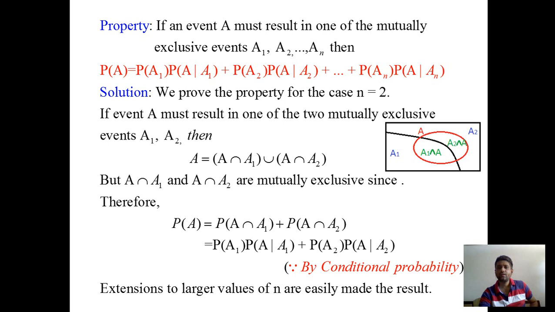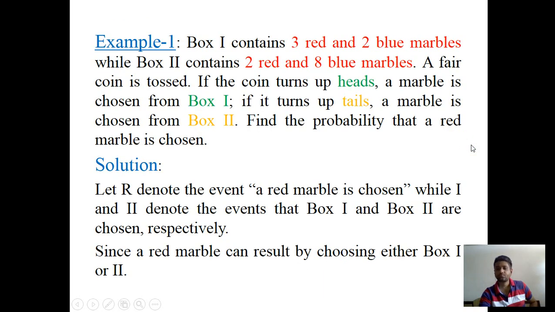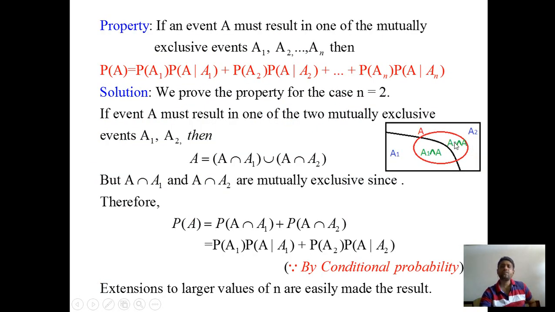By the same fact, consider a sample set consisting of 3 events A1, A2 and A3. Remember, all 3 events must be mutually exclusive, that is the intersection of Ai with Aj is equal to phi when i is not equal to j. Then by using the same criteria the property is true for n equal to 3. By extension to larger values of n, we easily get the result for n events.